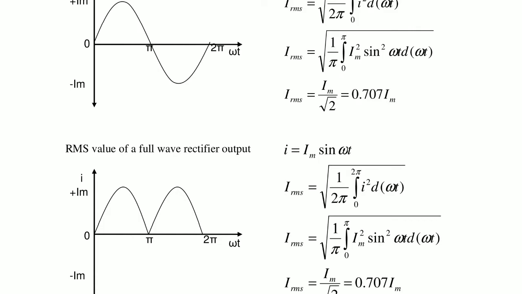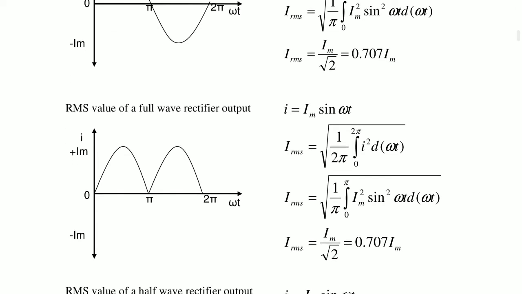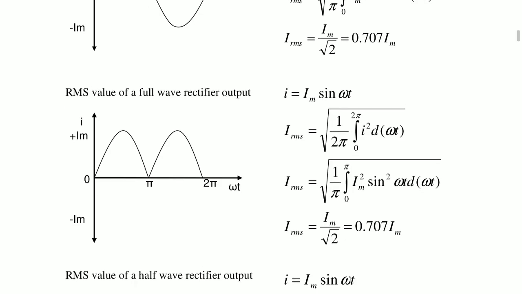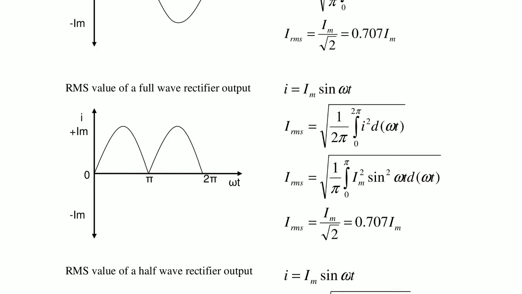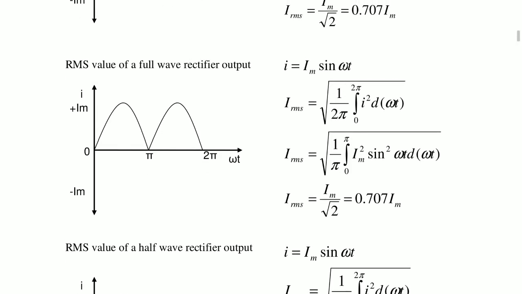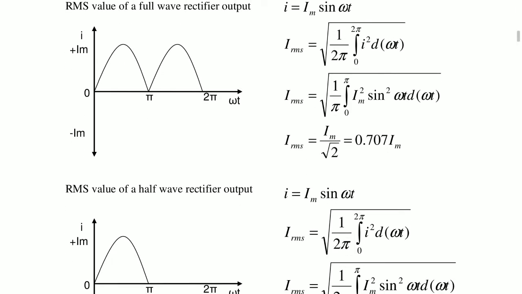Under root of 1 by pi, 0 to pi, Im square sin square omega t d omega t. IRMS is equal to Im by root 2, so 0.707 Im.